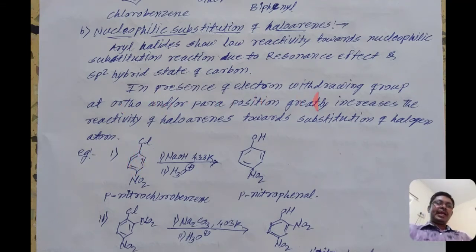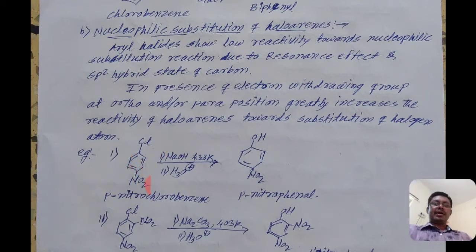The presence of an electron withdrawing group at the ortho and para position greatly increases the reactivity of halogens towards substitution of the halogen atom. If there is an electron withdrawing group on the haloarene, the nucleophilic substitution reaction takes place. The more electron withdrawing groups, the greater the reactivity of that haloarene.